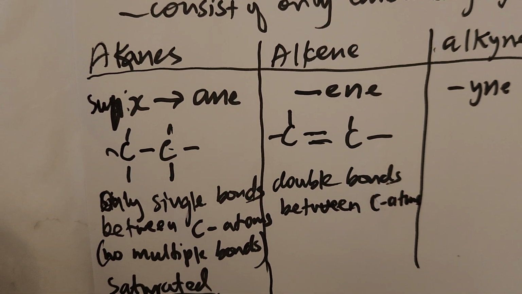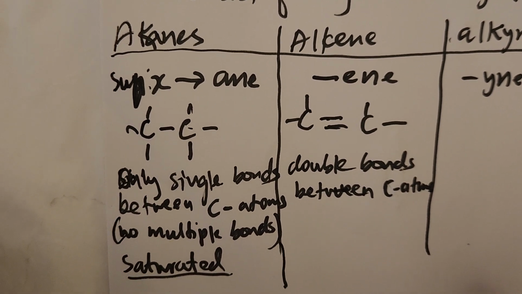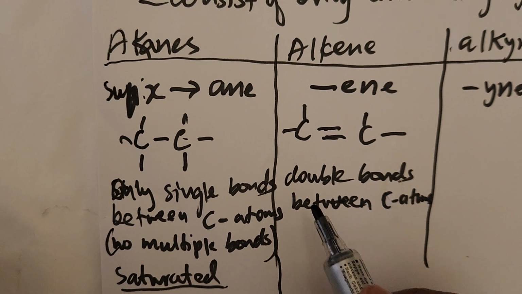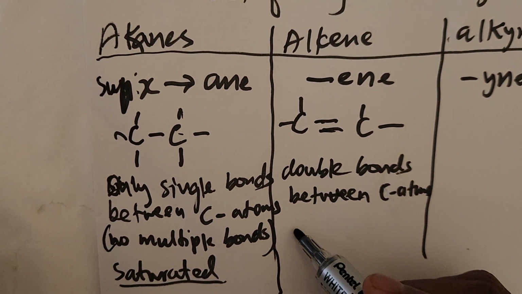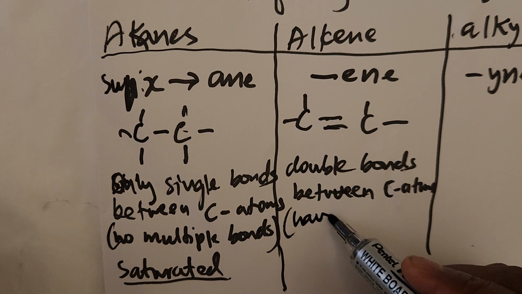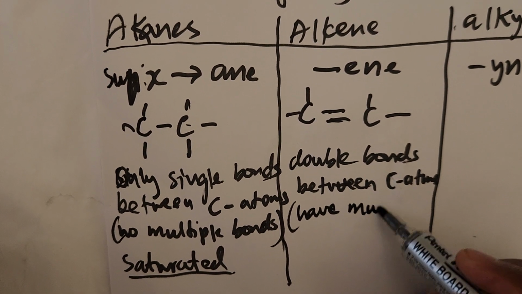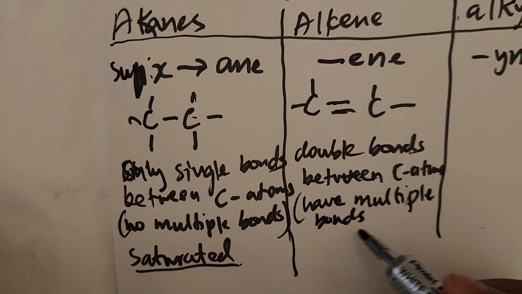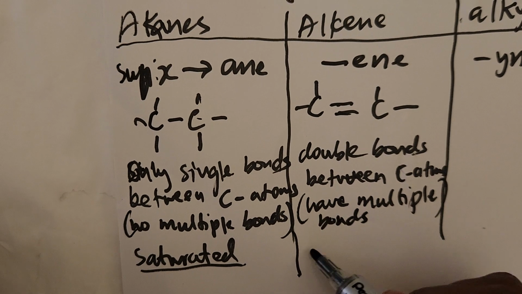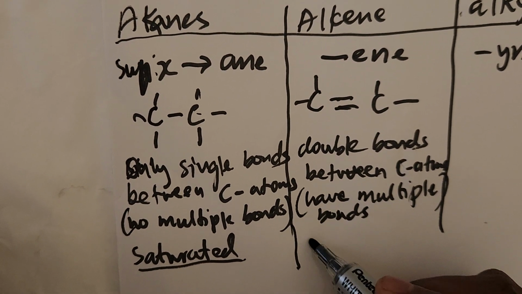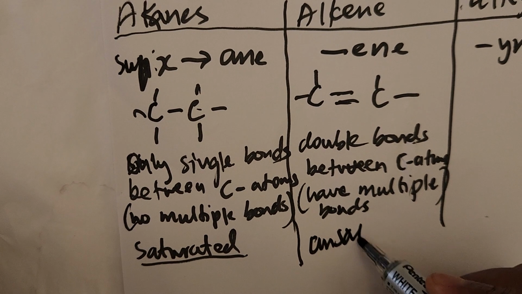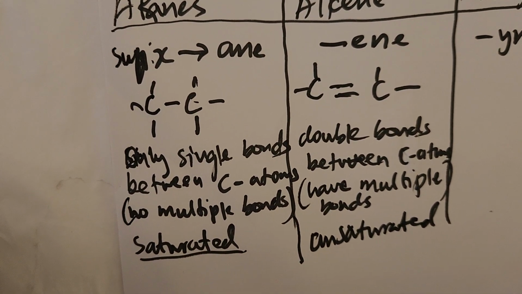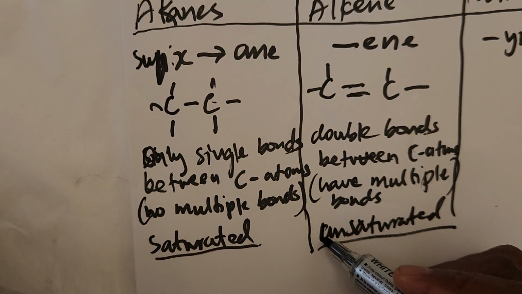We used to entertain dienes. We are no longer doing dienes in our scope, so we do only one double bond between carbon atoms in a compound. And hence, you can say they have multiple bonds between carbon atoms. Yes, that is another way. As a result of these two, they are going to be called unsaturated hydrocarbons. These are reactive, whereas the alkanes are not reactive. Unsaturated.